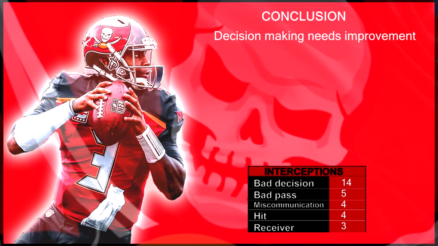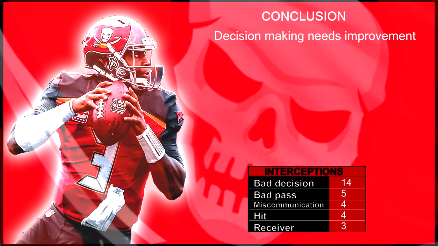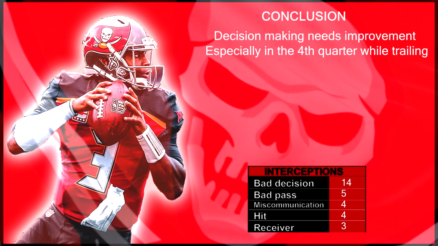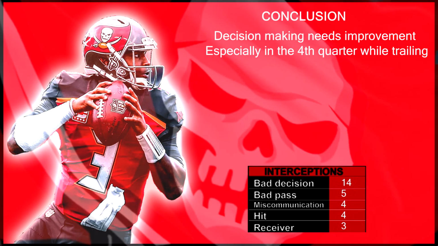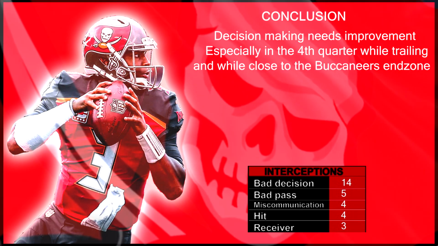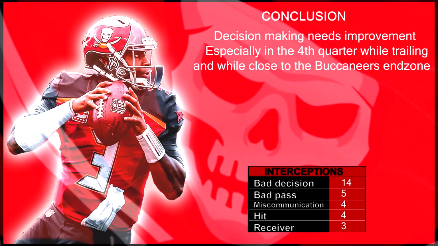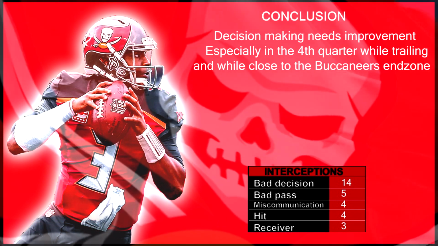What we've seen is that Winston throws the most interceptions in the fourth quarter when the Buccaneers are behind. Now, that seems like it would be common sense, and the stats agree. His interceptions within the Buccaneers' 25-yard line are where the vast majority of the pick sixes are thrown. It'd be real easy to say, well, just make sure you're not behind in the fourth quarter and don't throw the ball when you're within your 25-yard line. Boom, problem solved. Unfortunately, you can't do that.